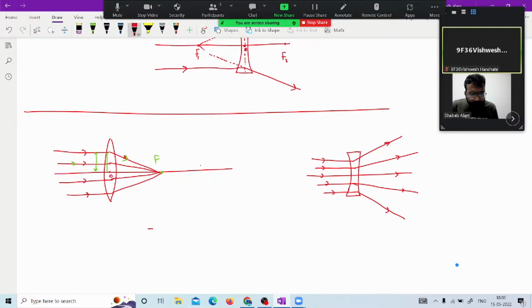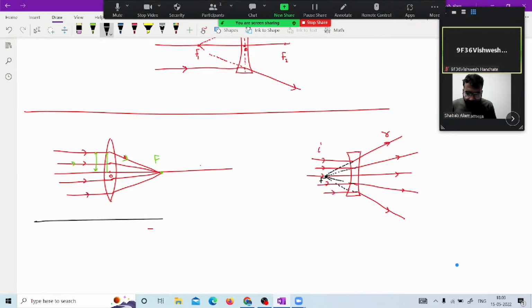This is actually the real rays we are talking about. This is the incident real ray. This is the refracted real ray. Now we virtually see the rays. This is the ray when produced back. This is the more diverged ray, and this is the less diverged ray. So it is coming this way, this ray is coming this way, and this ray is coming this way. And we found that the image is formed at the focus, and this image will be virtual because the rays intersecting are actually the virtual rays.